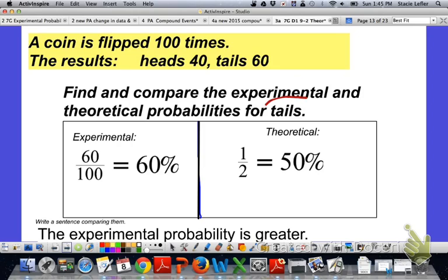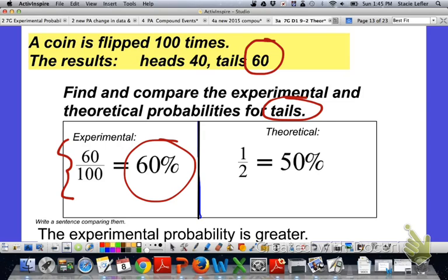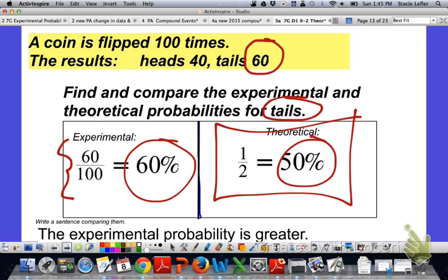So we're looking at the probability of it landing on tails. In the experiment, it landed on tails 60 times out of 100, which is 60%. But theoretically, we have nothing to do with the experiment. We're just looking at the coin, and there's 1 tail out of 2 sides, which is 50%. So our statement will be that the experimental probability is greater.